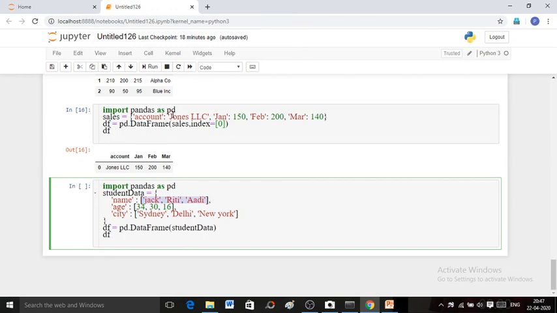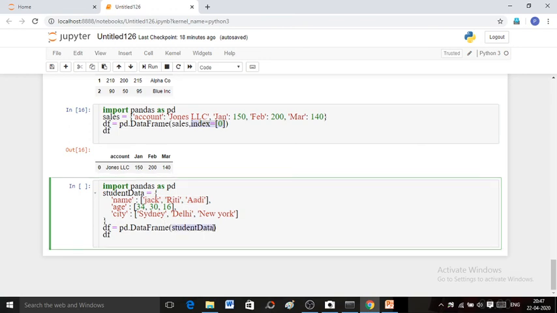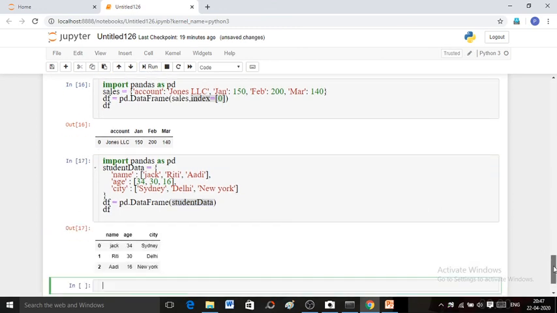But in the previous case, see, this is a scalar value which doesn't have any index. So in that case we have to pass the index parameter to the data frame function, but in this case there is no need of passing the index parameter. Without the index parameter you can create your data frame from this type of dictionary. Run this code and see, the data frame has been created.